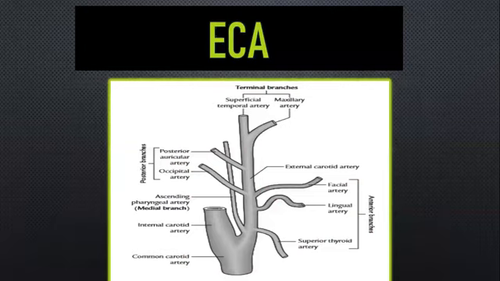So now you have around 8 branches with your external carotid artery. There is an acronym given in Vishram Singh: if you spell external, you have 8 letters, therefore you have 8 branches. What are the branches? First branch is the superior thyroid artery. Next, you have your ascending pharyngeal artery, occipital artery, posterior auricular artery, facial artery, lingual artery, maxillary artery, and superficial temporal artery.